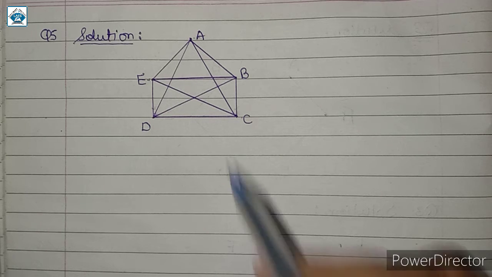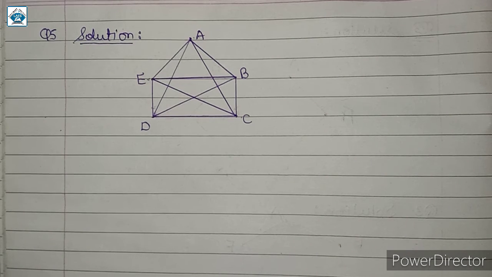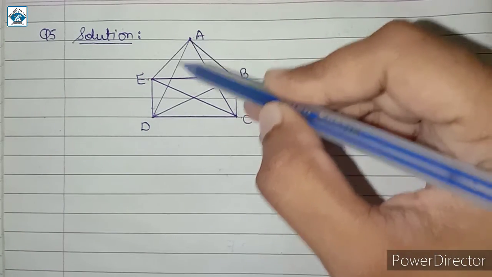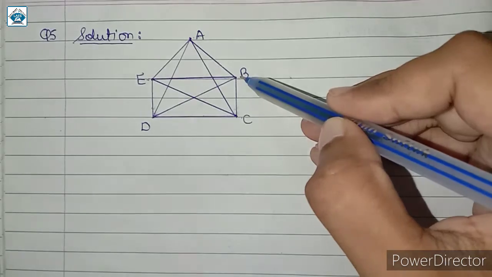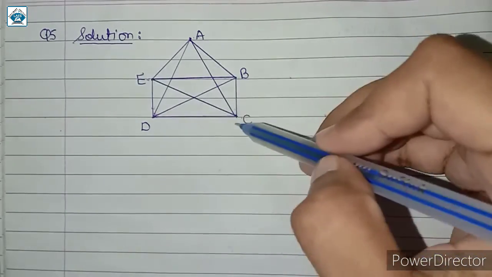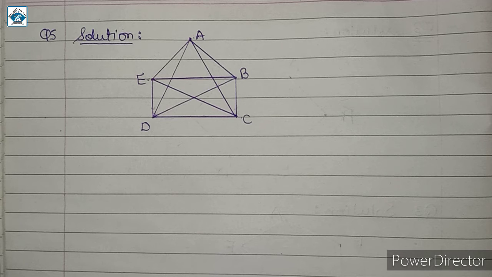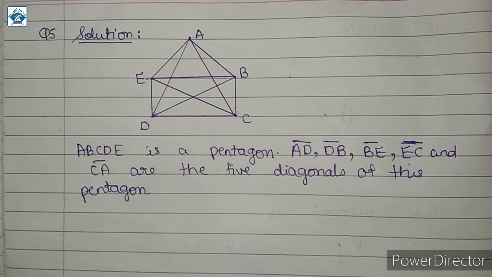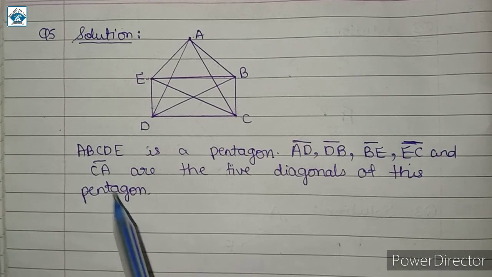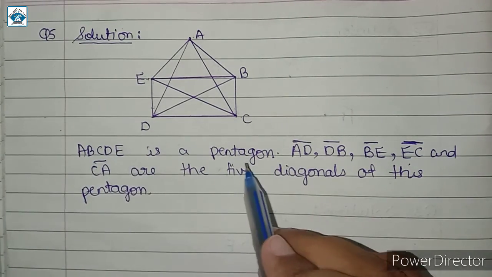So here ABCDE is a pentagon and what are its diagonals? Line segment AD, line segment DB, line segment BE, line segment EC and line segment CA are the diagonals of this pentagon. In this way you have to write the solution in your notebook. ABCDE is a pentagon.